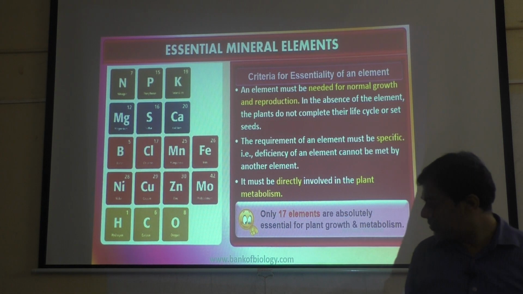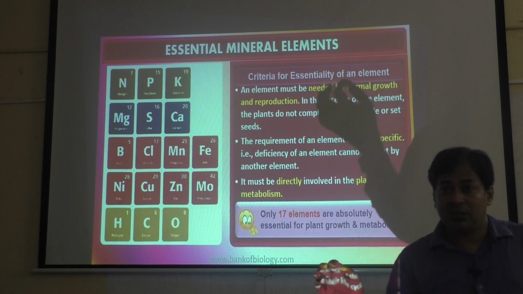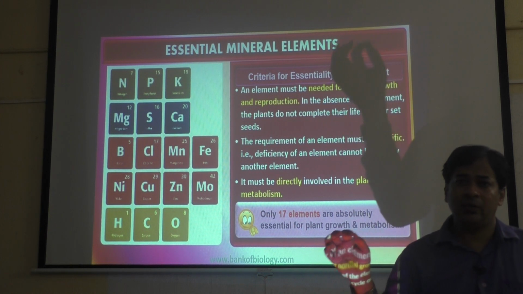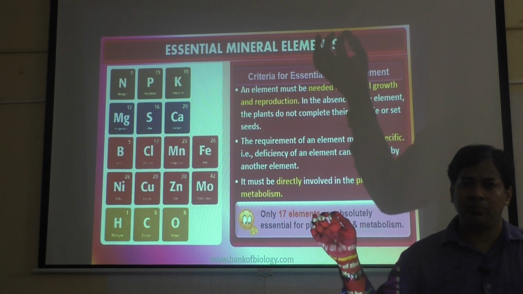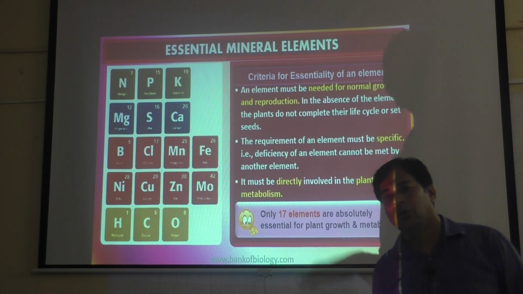On what basis? Okay, so that means if the plant requires that mineral, that means the plant requires that mineral for its growth and development. That means it plays a very important part in the plant's life. That is how a mineral is required.